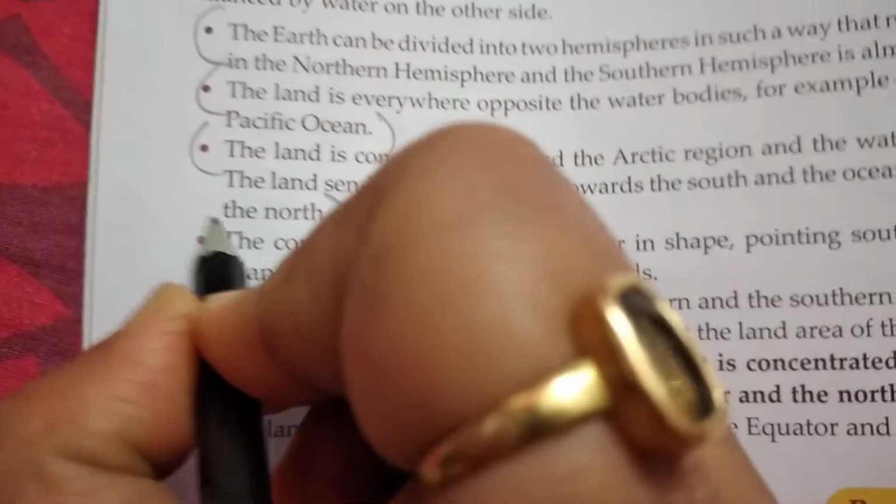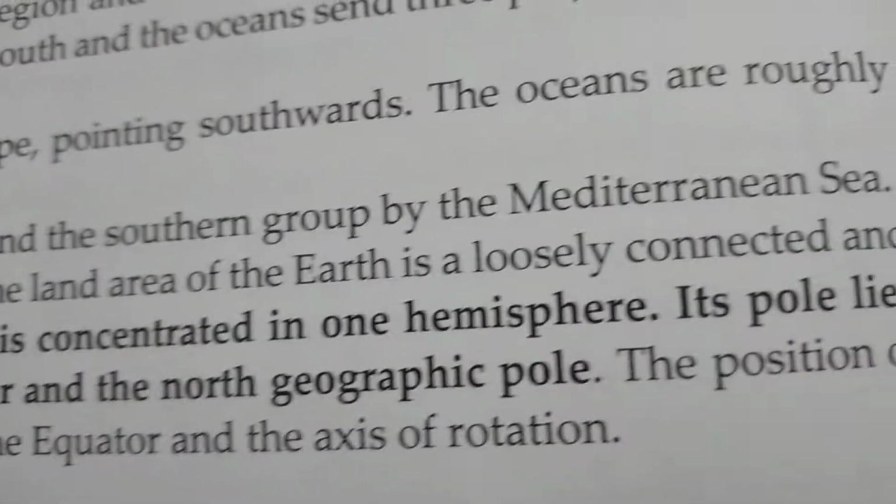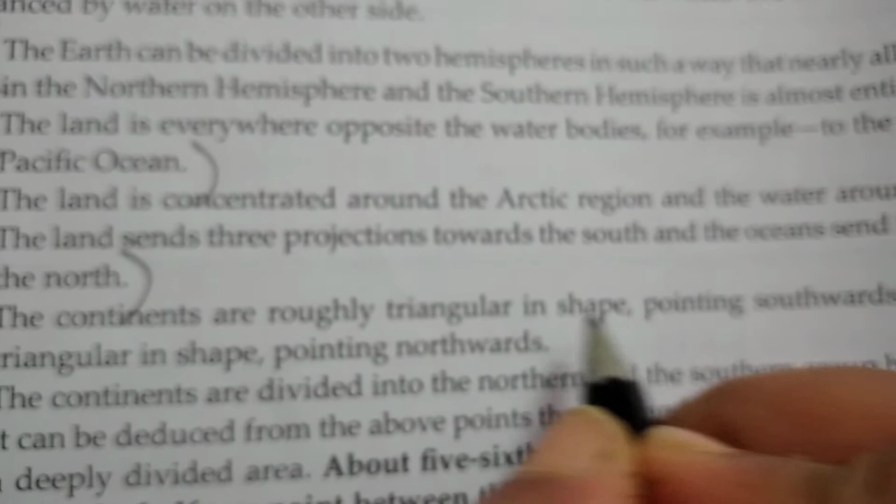And the fourth point for this answer, we need to write four points. Fourth point is, the continents are roughly triangular in shape pointing southwards. The oceans are roughly triangular in shape pointing northwards. So this is the answer for this question. Up to this much we have to write.